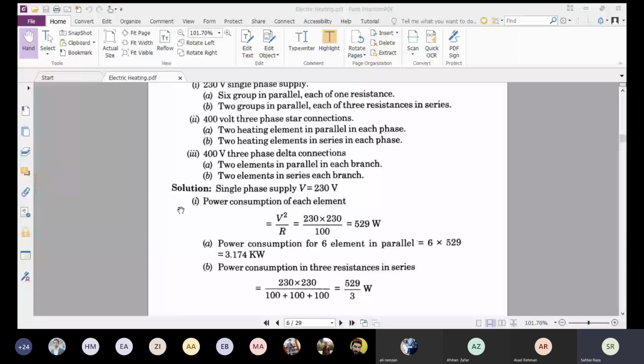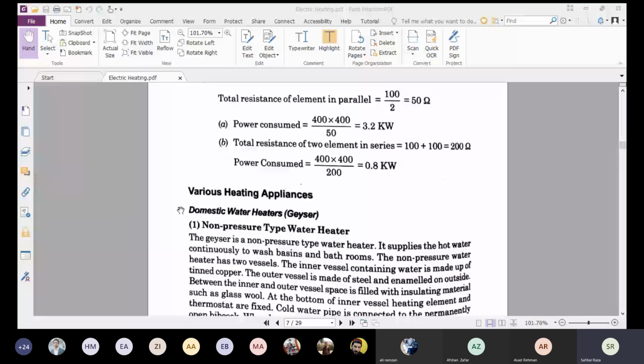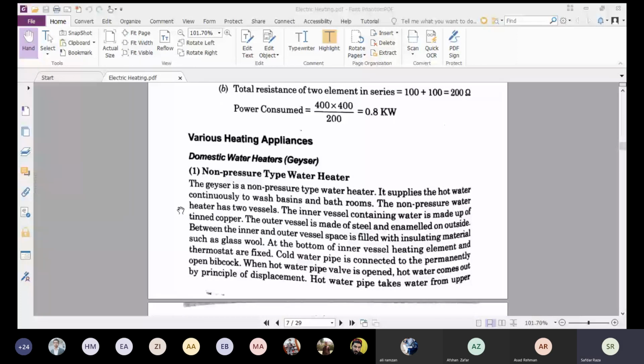So the next topic is basically the applications of the resistive heating elements. Some of the applications include, the first one, the non-pressure type water heater. I hope that many of you have the electric geyser at your home and you already know the working of the electric geyser.